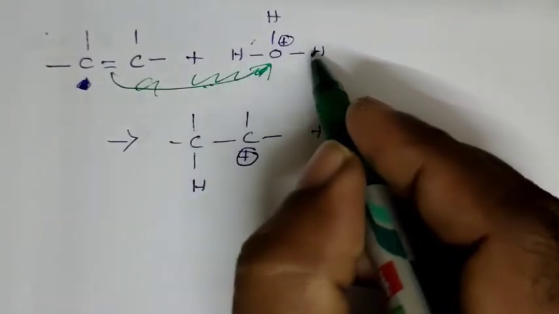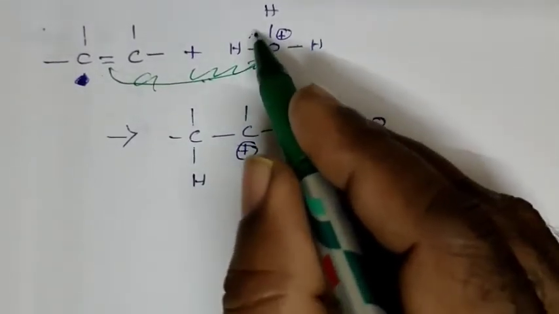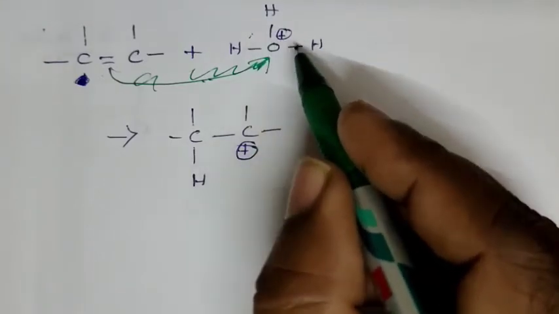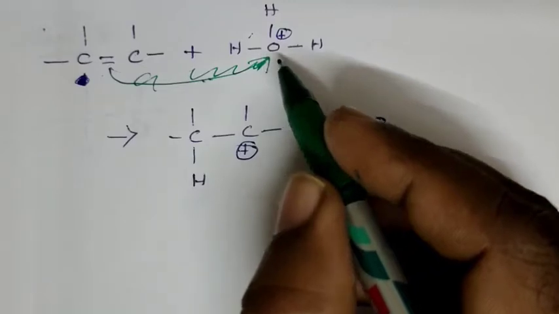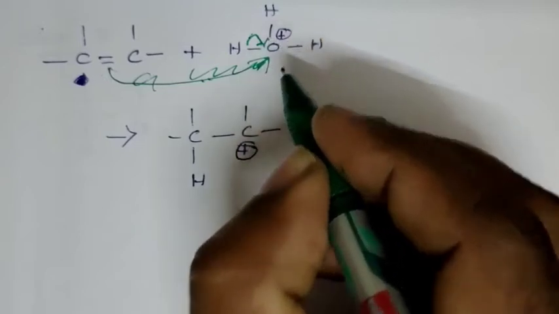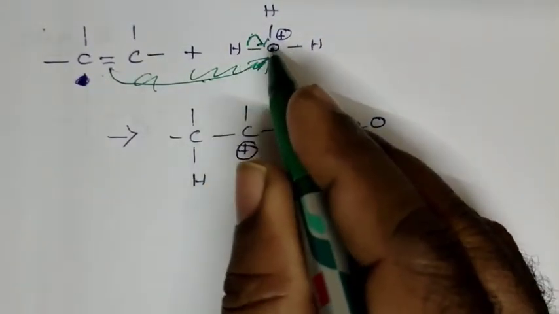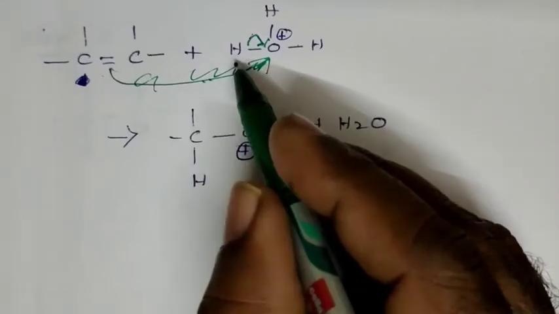In the hydronium ion, we know the valency of oxygen is only 2, but here 3 is present. So there is a scarcity of electrons. To solve this, a bond pair of electrons is given to oxygen. When this bond pair is given to oxygen, this hydrogen has no bond.